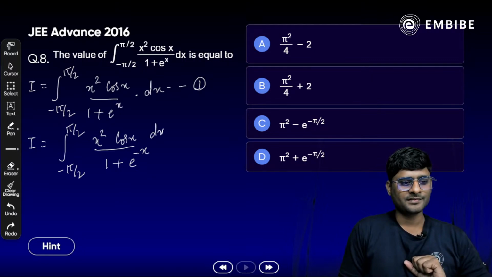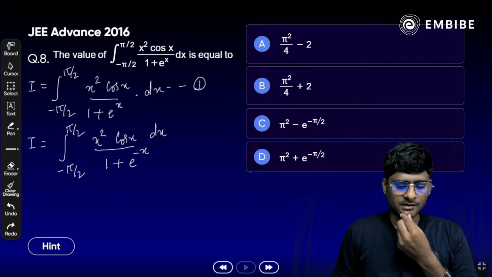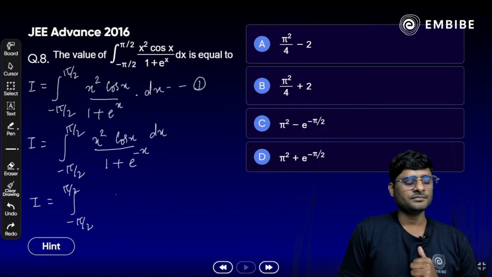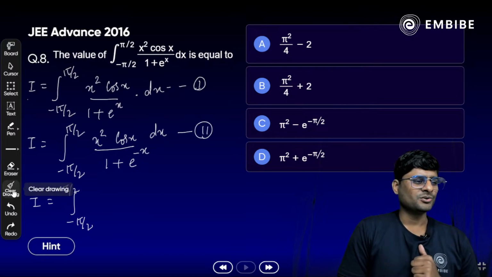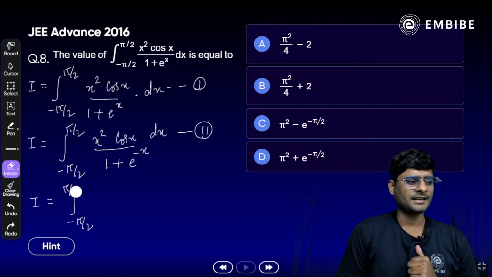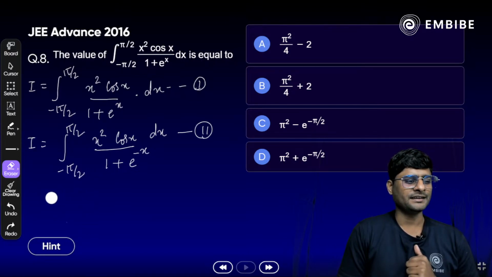Okay, all right, by parts. Okay, Ashish, all right. So what we have here, minus pi by 2 to plus pi by 2, it will become what here? Yes, you have to take this as equation number 2. Correct? So I'm going to add both the equations directly here.